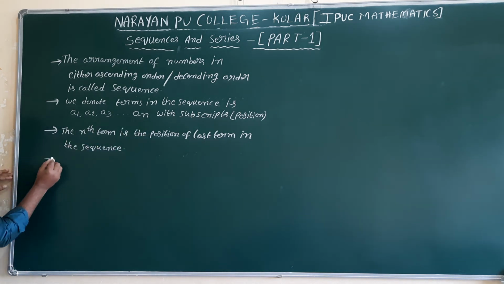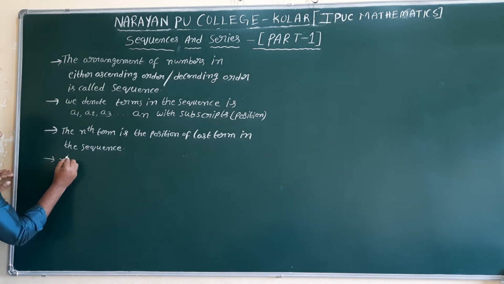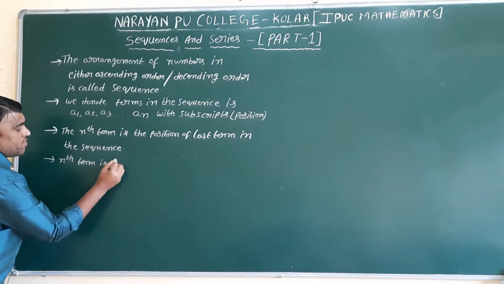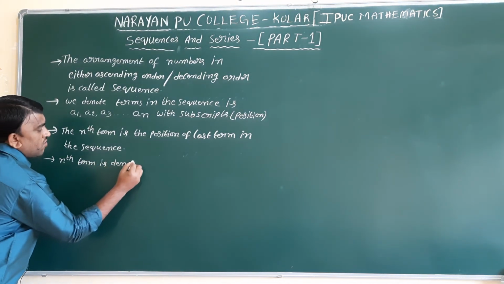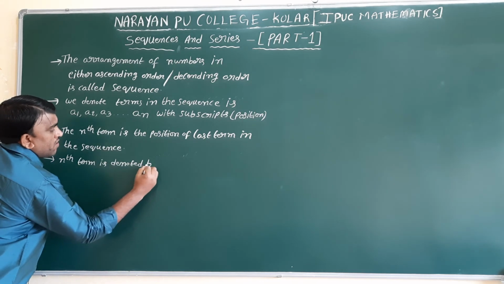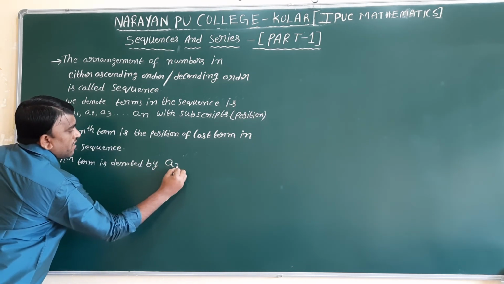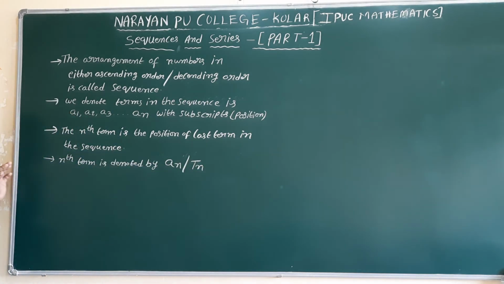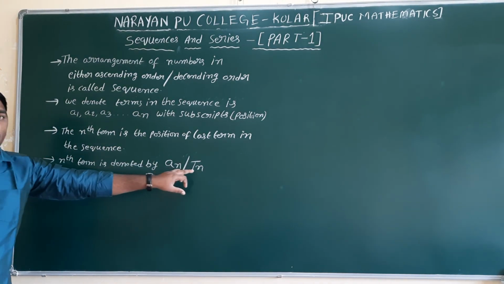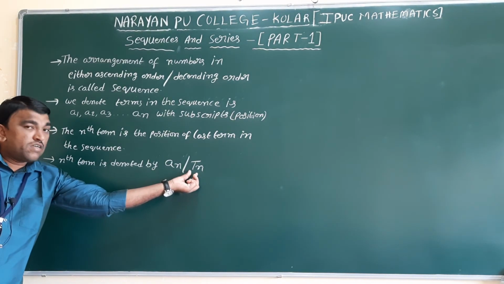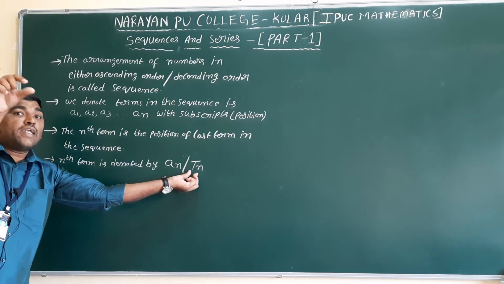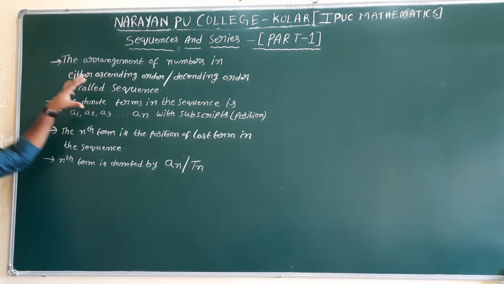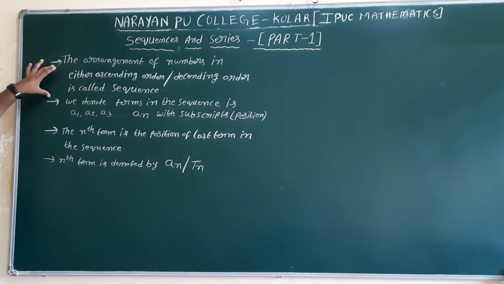The nth term is denoted by AN or TN. We can denote it either as AN or TN. TN is nothing but the element at the nth position. This is briefly about the sequence.